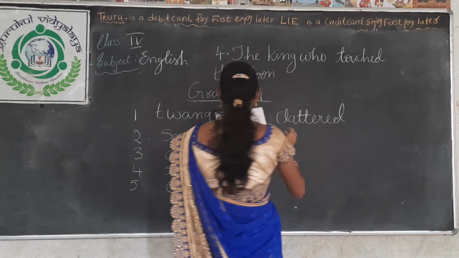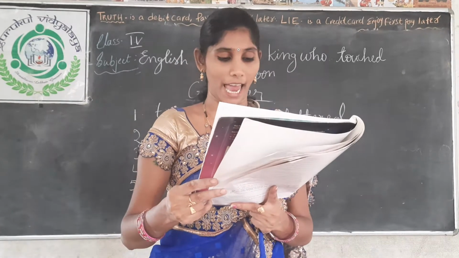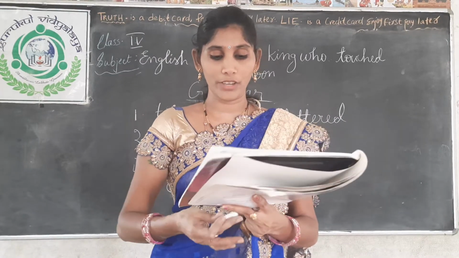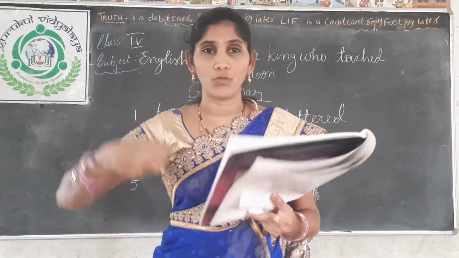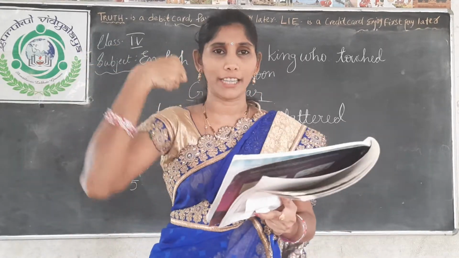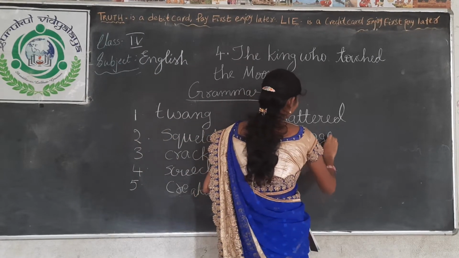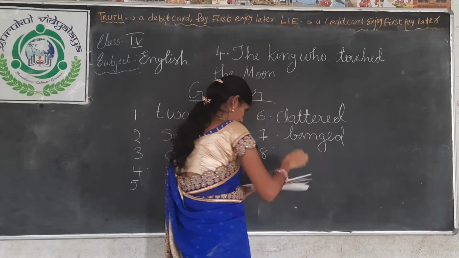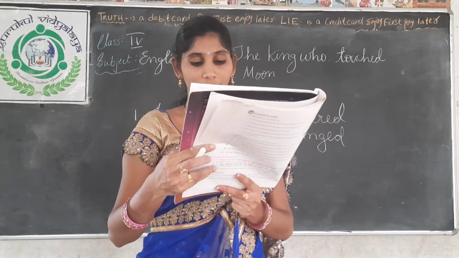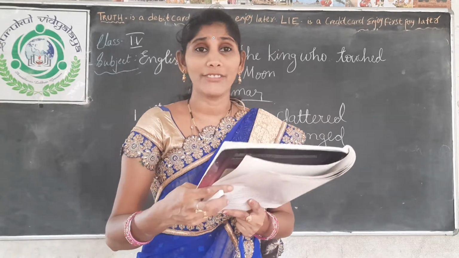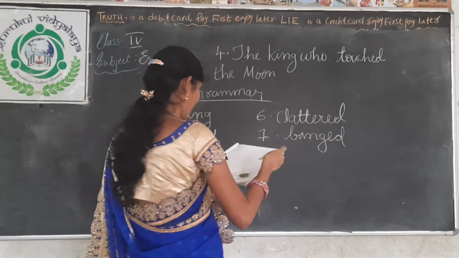Seventh question. James banged or creaked his fist on the table in his anger. What did James do with his fist in anger? Creaked means a rusty noise. He banged the table. The sound is called banged. Next question. The glass aquarium fell with a loud crash or splash. It is a loud sound only, so the answer is crash.